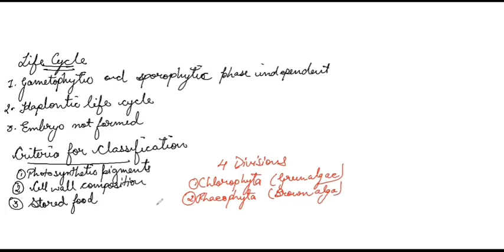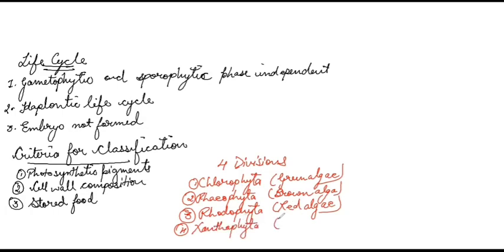Next is number three, Rhodophyta, that is known as red algae. Number four is Xanthophyta, which are commonly known as yellow-green algae.